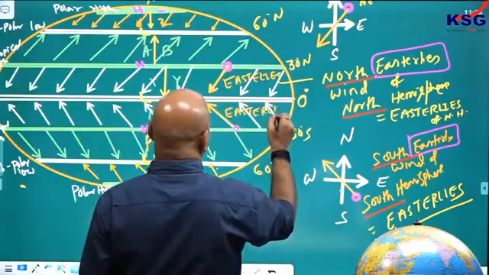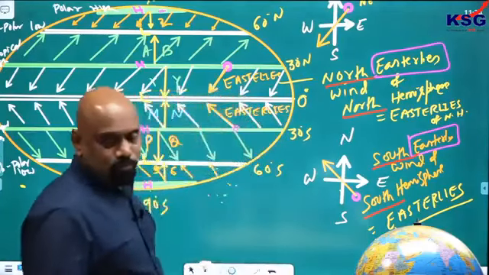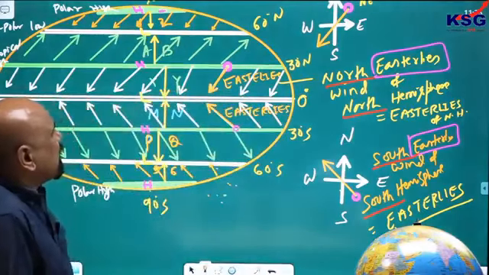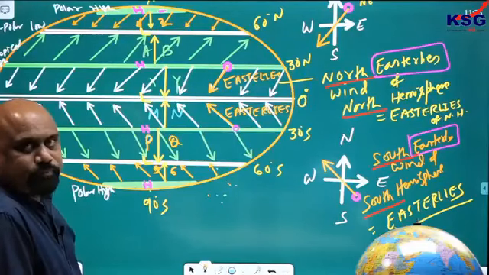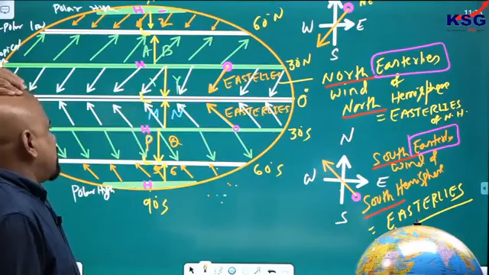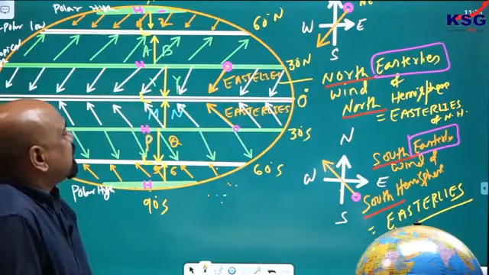Both the easterlies are meeting where? At the equator. Is not it? Both of them are meeting at the equator. Can you see this? I hope you got it now. Easterlies from north, easterlies from south. Subtropical high pressure region से आते हैं. Remember,